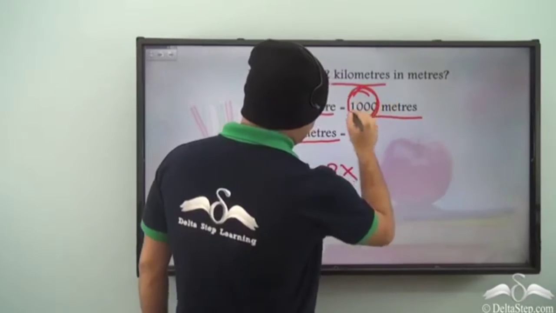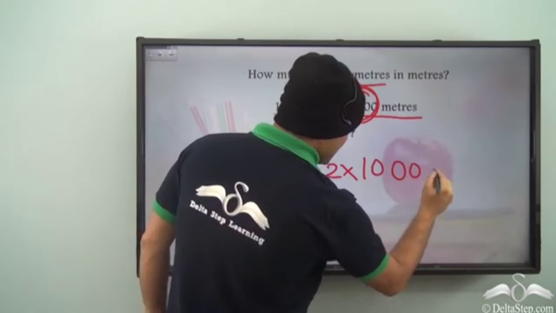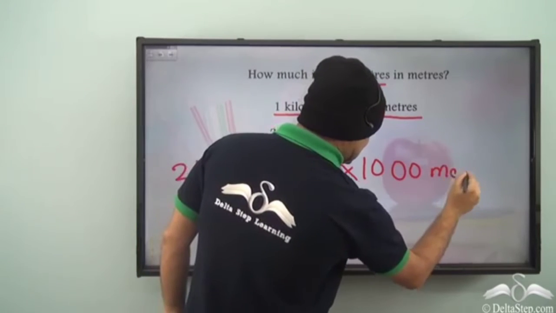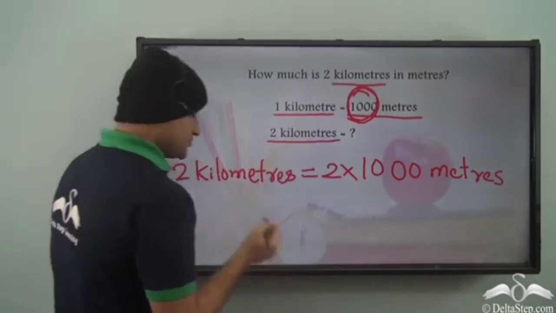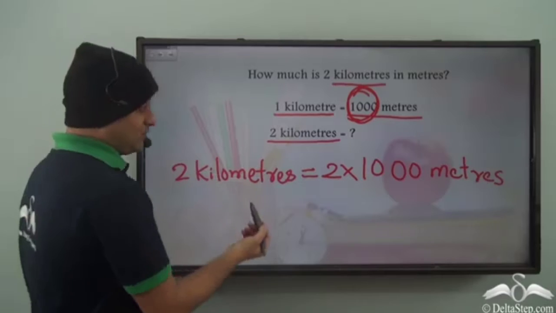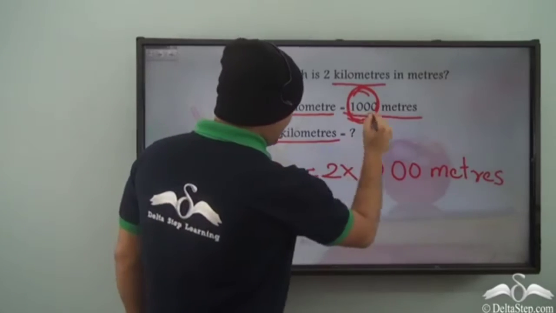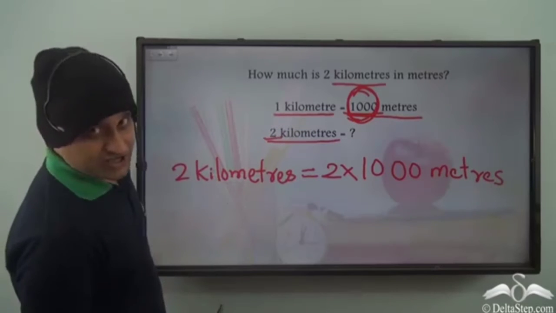With the conversion, 1000. Now this is what we get in meters. So for 2 kilometers, using the trick, we know that it's 2 into the conversion. So 2 into 1000. Now what is the real calculation behind it?